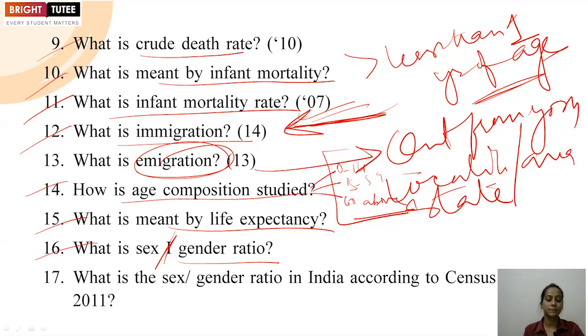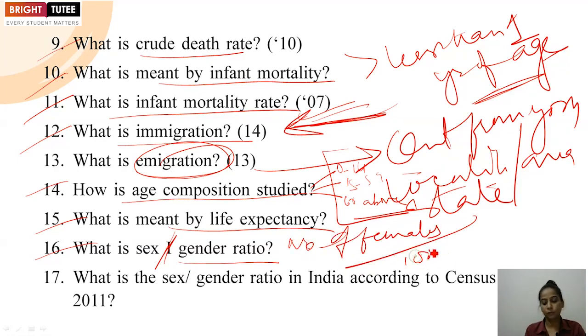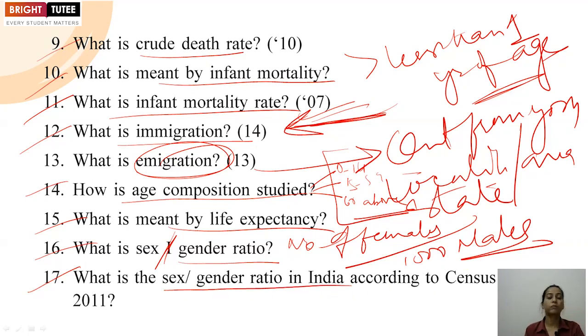If we talk about the sex and gender ratio, it can refer to the number of females per thousand males. The number of females per thousand males is known as the gender or sex ratio. What is the sex or gender ratio in India according to the census of 2011? So we have to mention that according to the census of 2011, the gender or sex ratio was 940 females per